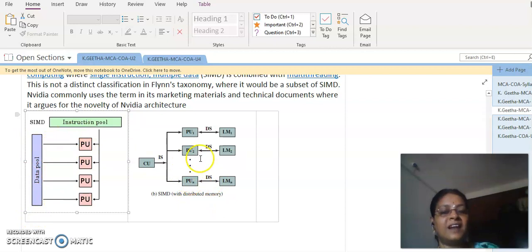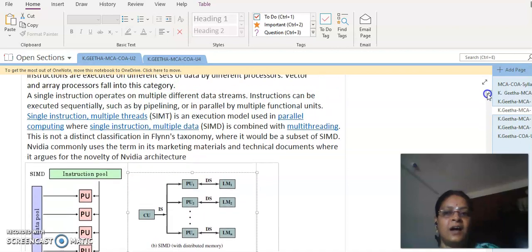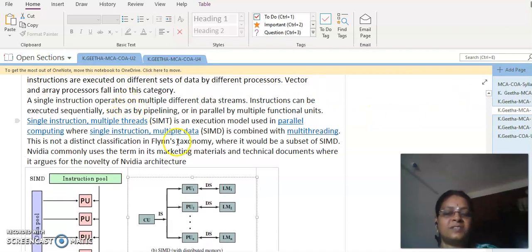The same thing is realized with another diagram. Here the control unit feeds the instruction stream, and the decoded instruction stream generates the driving signals which drive all the processing units, and these processing units perform the same operation on the different data supplied from the local memory. LM stands for local memory. So this is an example of SIMD organization, and we can go through this content.